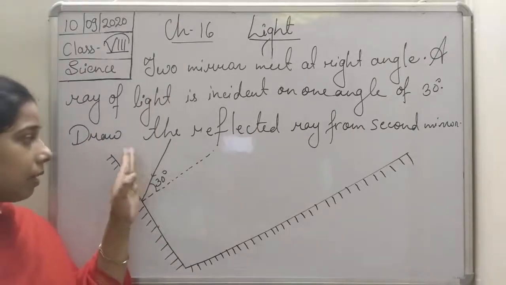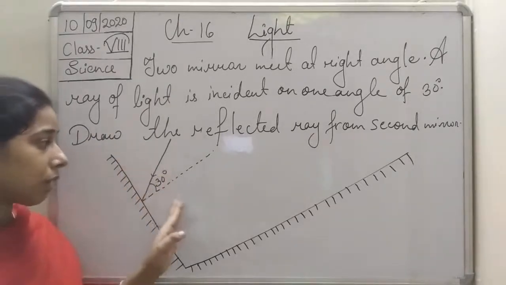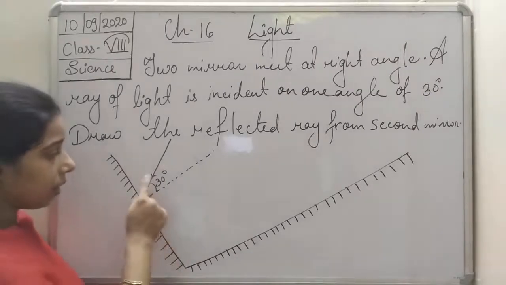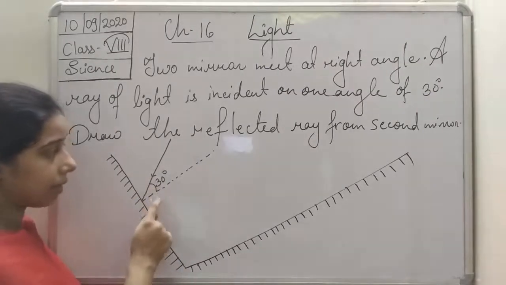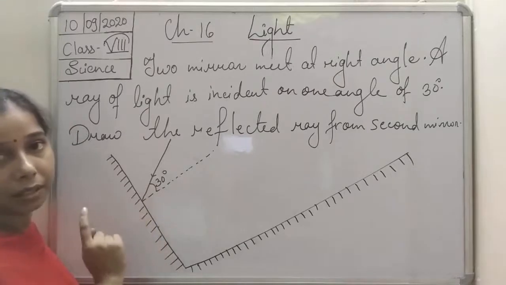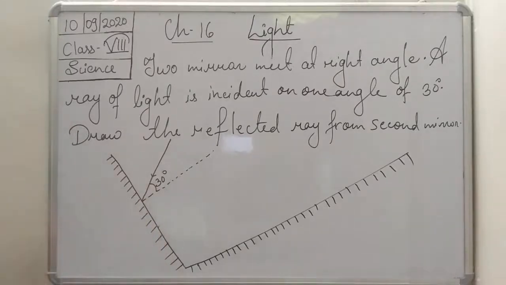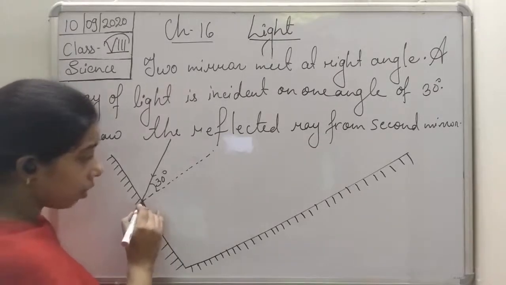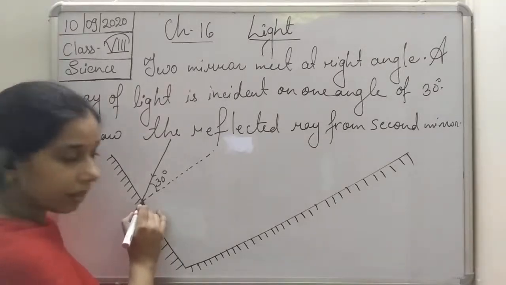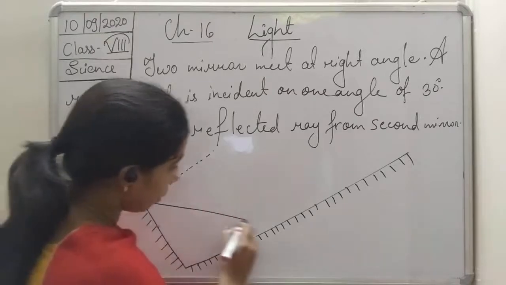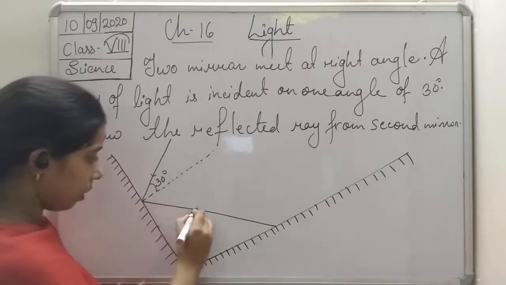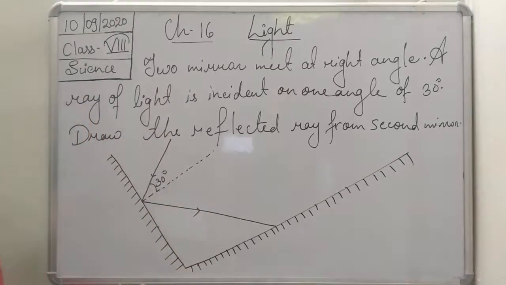This is the incident ray which falls on the surface of the first plane mirror, and the angle between the incident ray and the normal, that is the angle of incidence, is 30 degrees. After reflection, it will fall on the second plane mirror like this. This is the reflected ray.